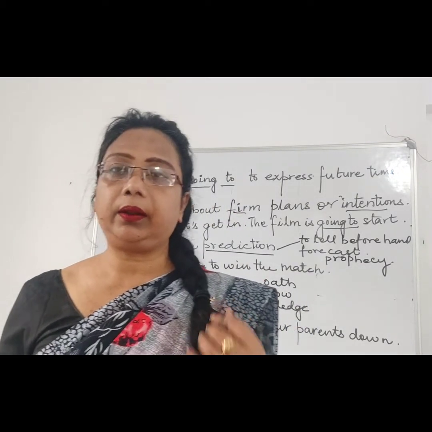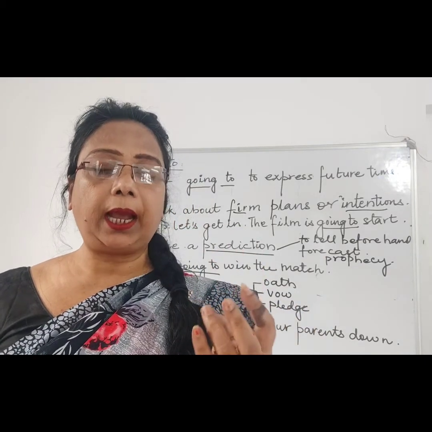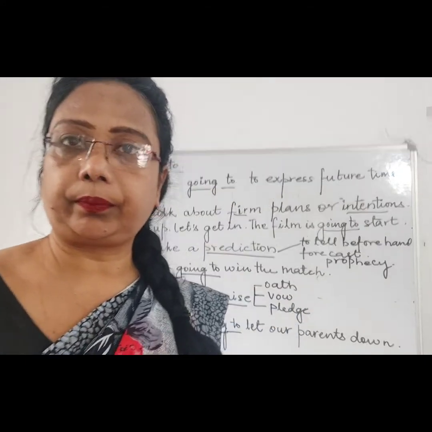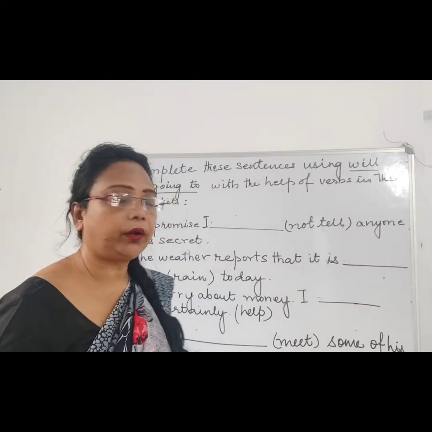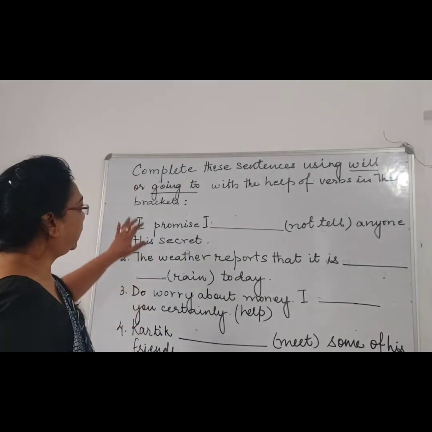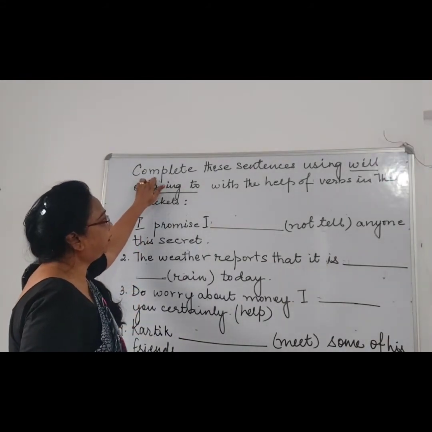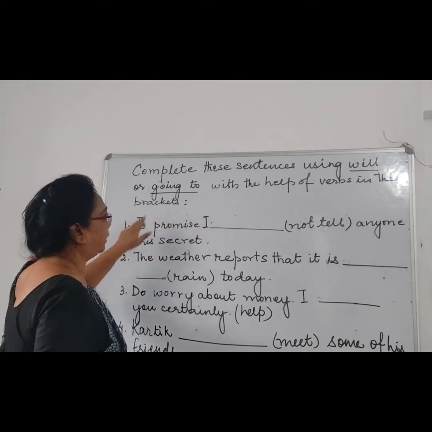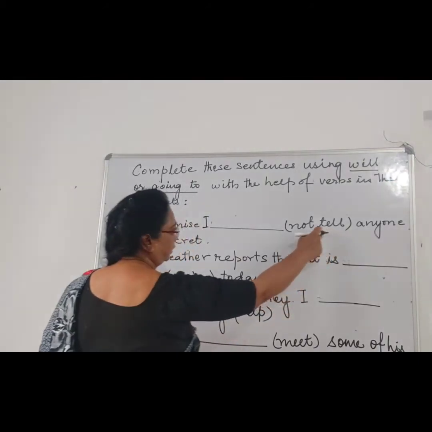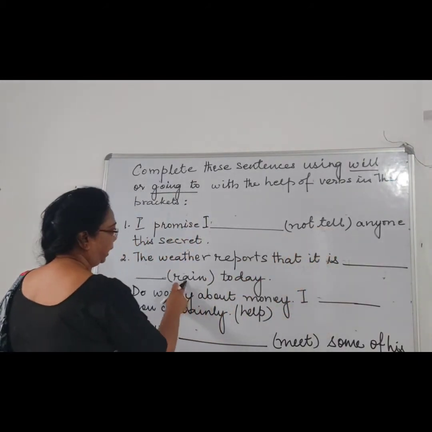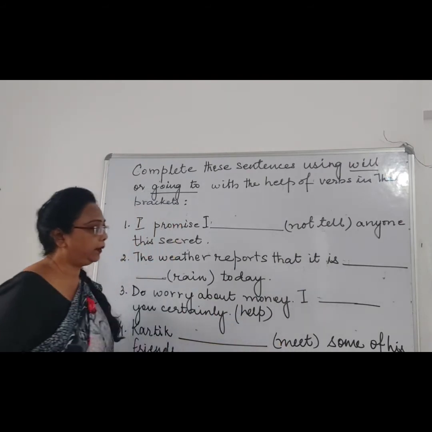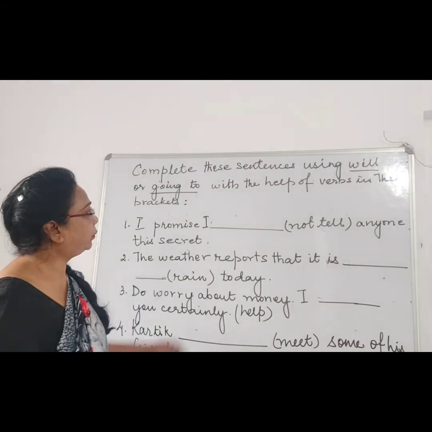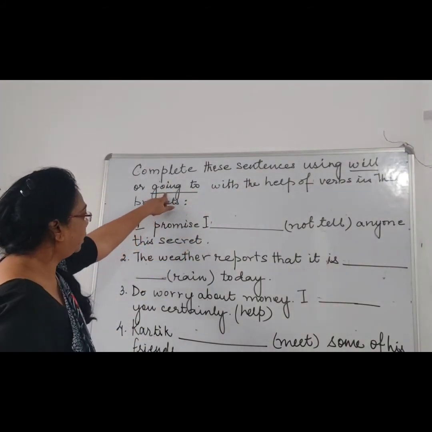So this is the way we use will, shall and going to for the future tense. I hope you have understood. Now children, let's take a quick recap of what we have learned. I have given a question: complete these sentences using will and going to with the help of the verbs in the brackets. The verbs are not tell, rain, help, meet. Now we have to use them by inserting will or going to.